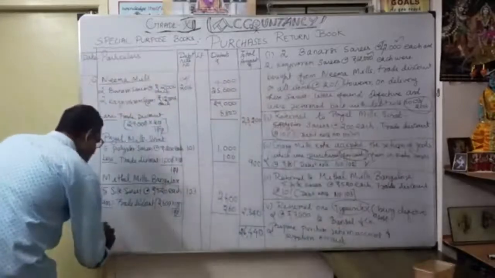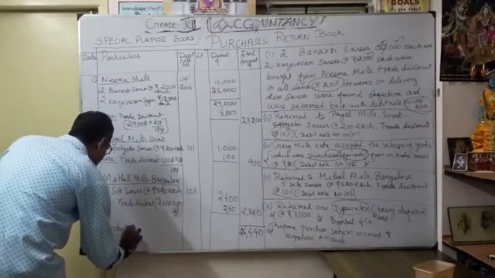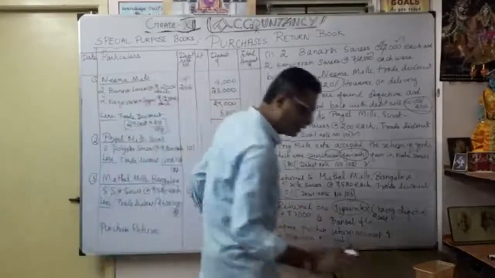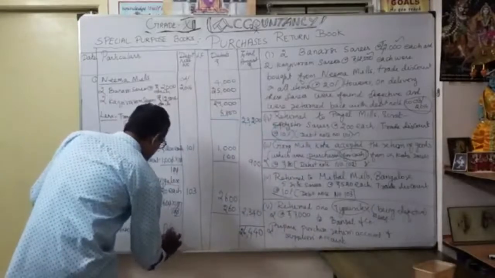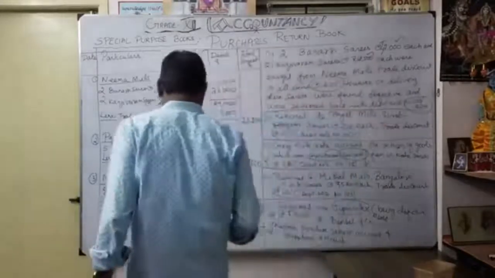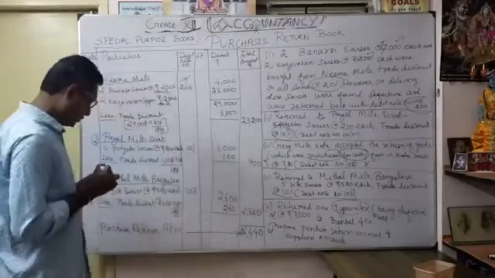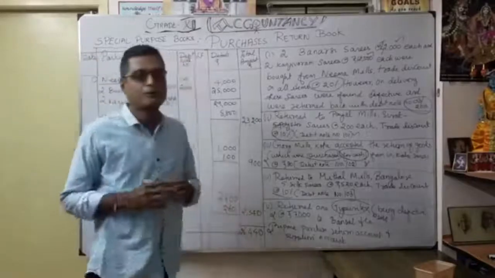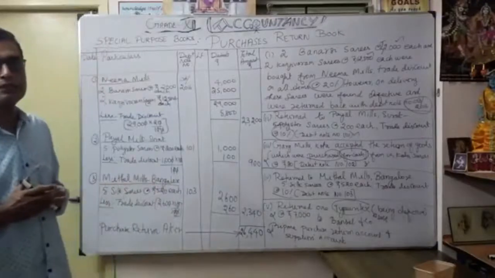This is called purchases returned. Where are we going to transfer it? To the purchase return account, correct. Purchase is debit; here you have to mention credit, that is very important. You will show the purchase return account, how much? 26,440.